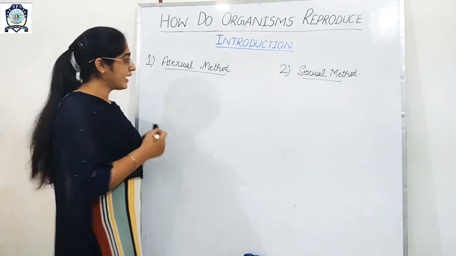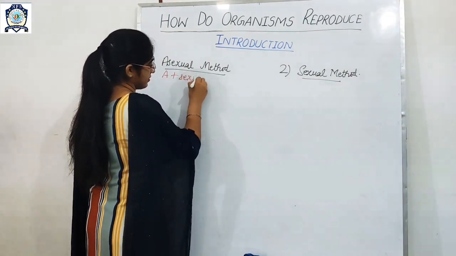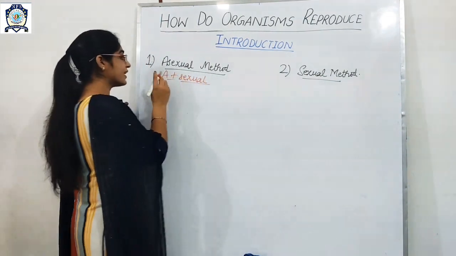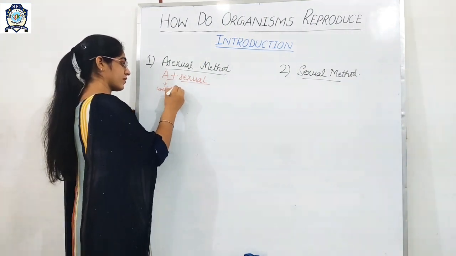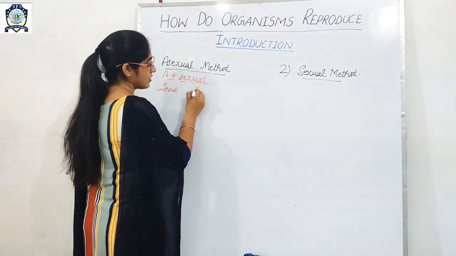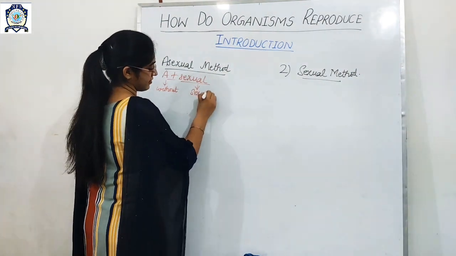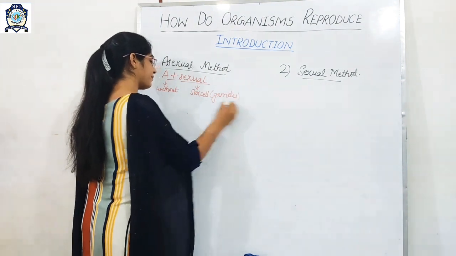Asexual means A plus sexual. So students, A means without, and the word sexual is related to sex cells. Sex cells are also called gametes.